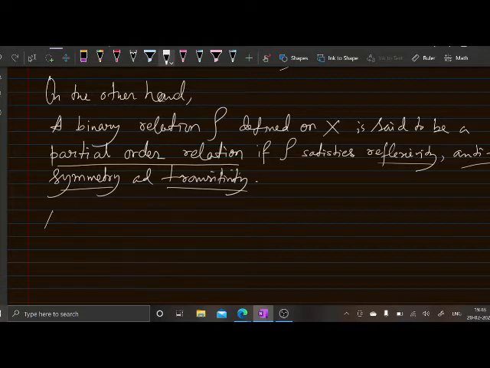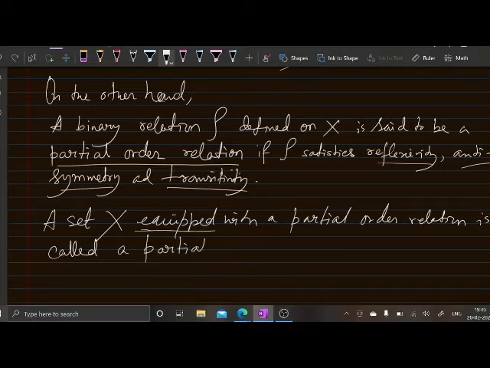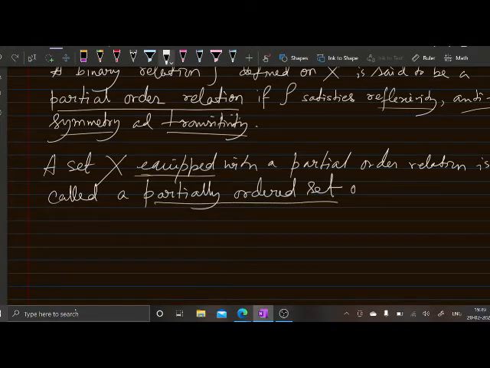So a set X equipped with a partial order relation, equipped with means we are defining this relation on X, is called a partially ordered set, or in abbreviated terms, simply a poset.